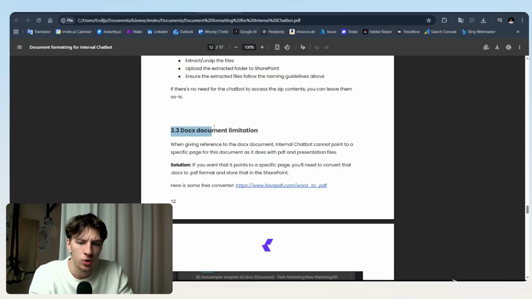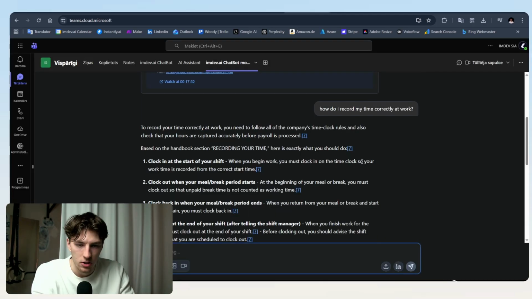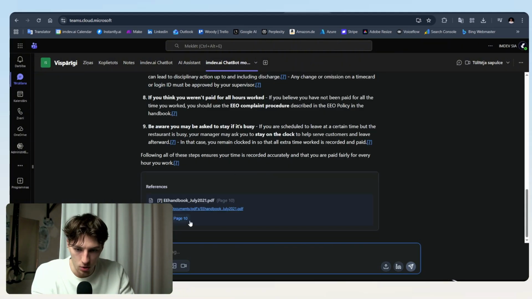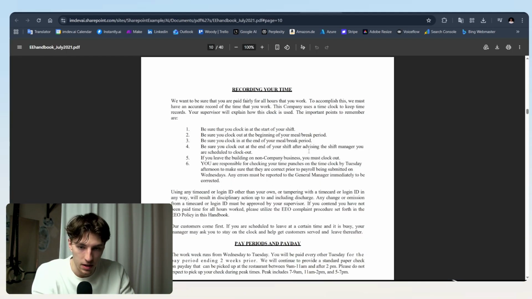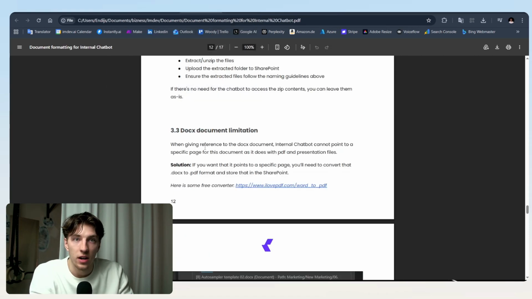Then about Word documents. Now, it's interesting because when the internal chatbot gives you answers about PDFs or presentations, it gives you the answers to specific PDF pages. Just to quickly show you that, I've asked a question here, and this is from a PDF. With PDFs, it's similar to videos, where it throws you to a specific PDF page. Now, if that would be a Word document, it wouldn't be able to do that. It would just throw you to the first page.